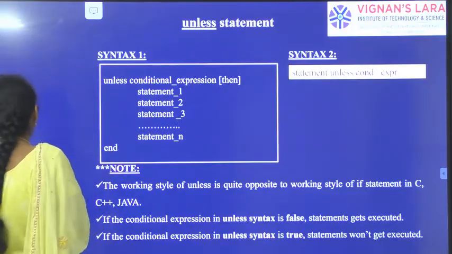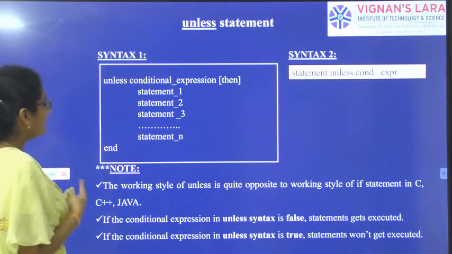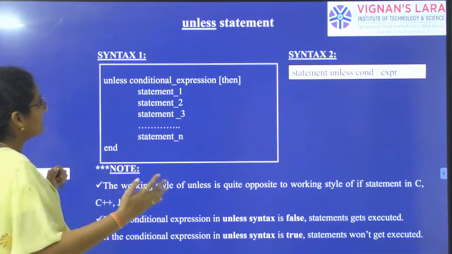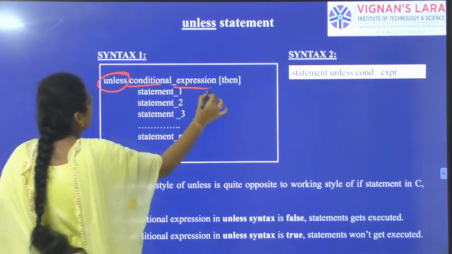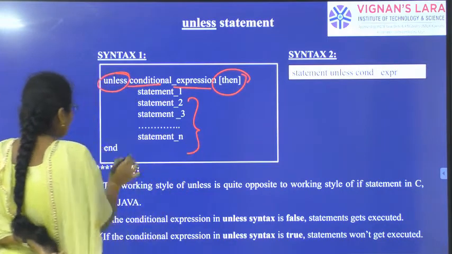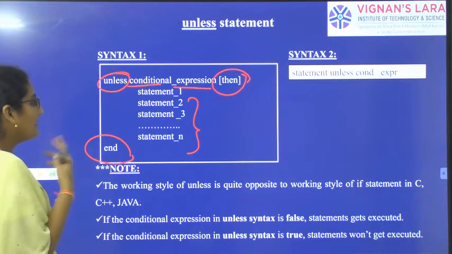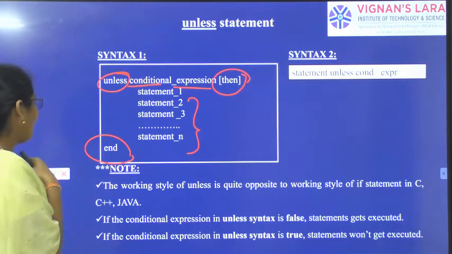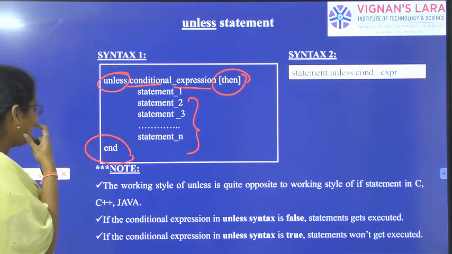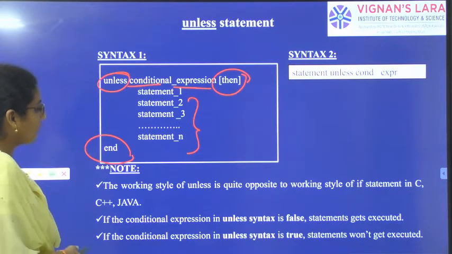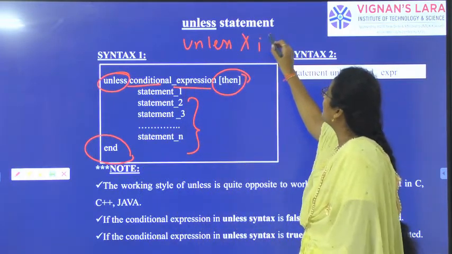So this is about the if statement. The second one is the unless statement. Unless condition, expression, then some statements. This is also the same as if. Unless condition and expression, then some statements, and the working style of this unless statement is opposite to the working style of if. If the condition expression in the unless syntax is false, the statements get executed. If the condition and expression in unless are true, the statements will not be executed. So the unless statement is opposite to the if statement.